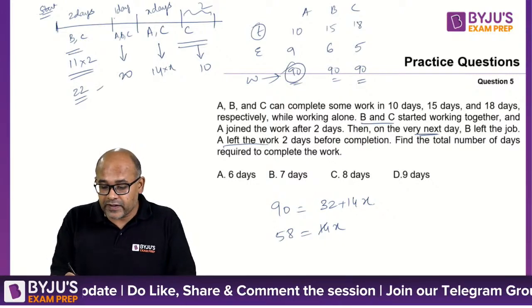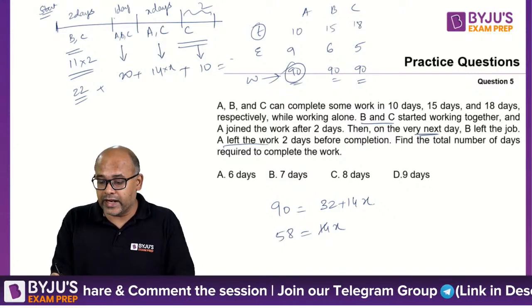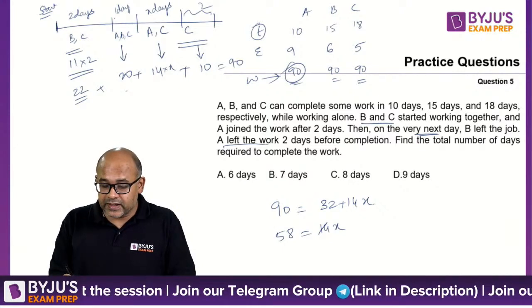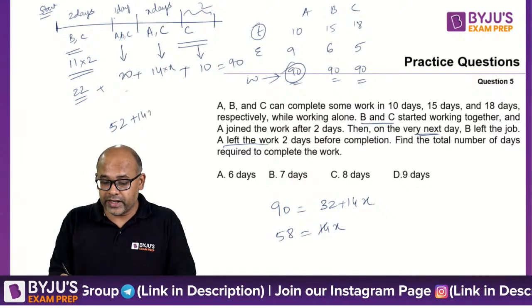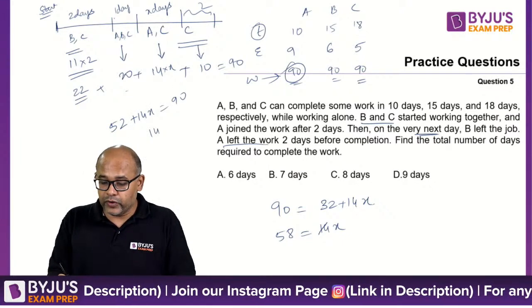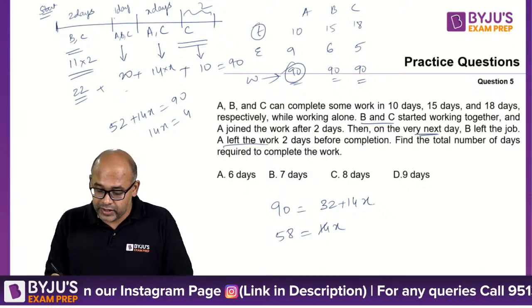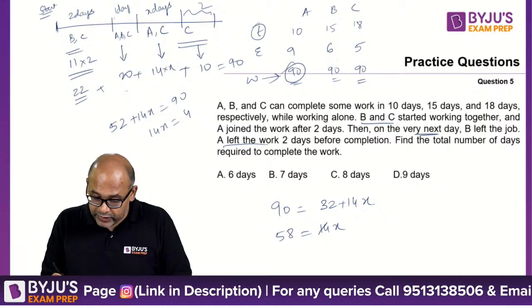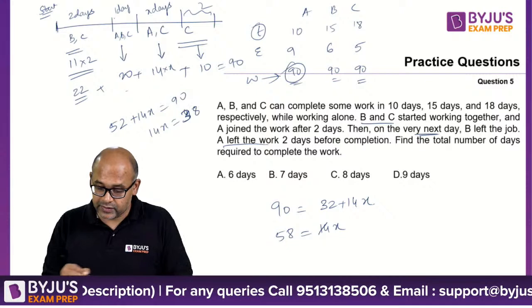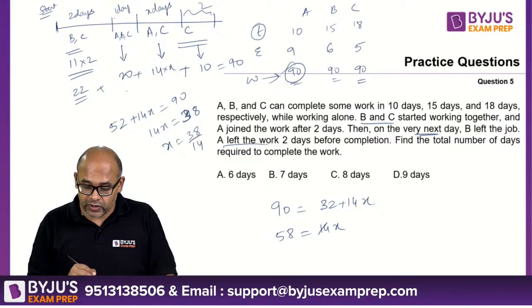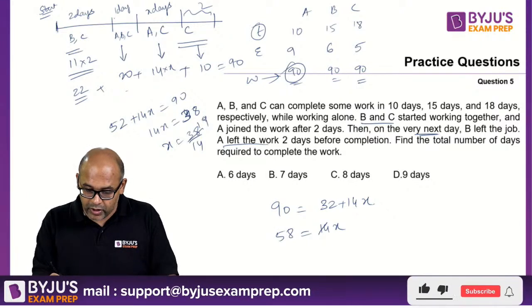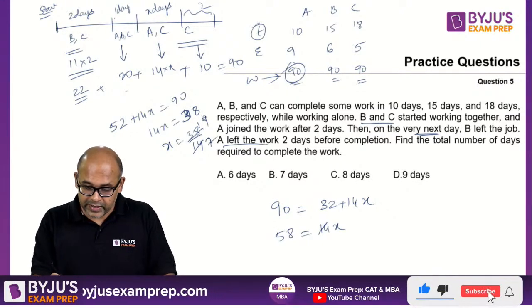Okay, so we have the sum of these 4 adding up to 90. So we have 20 plus 10, 30, 30 plus 22 is 52. 52 plus 14x should be equal to 90, or 14x should be 40. Not 40, sorry, 38. So X will again be 38 by 14. So here also it is not working out. So I think the numbers are off.